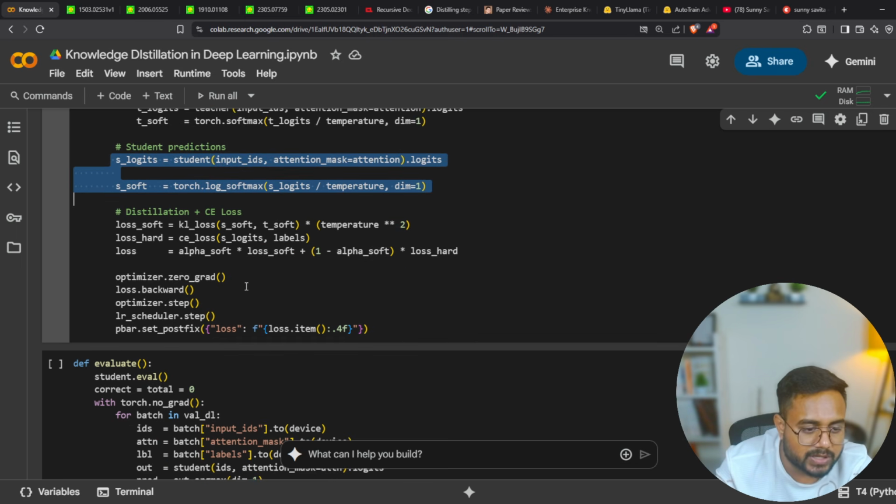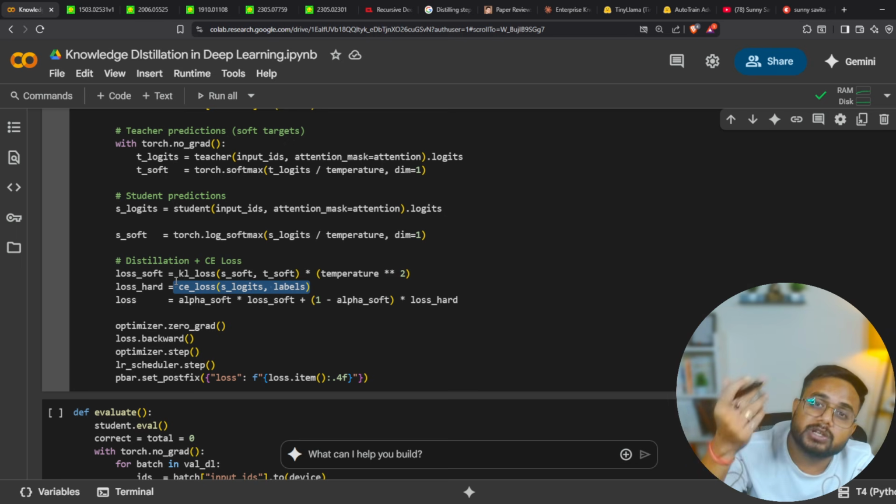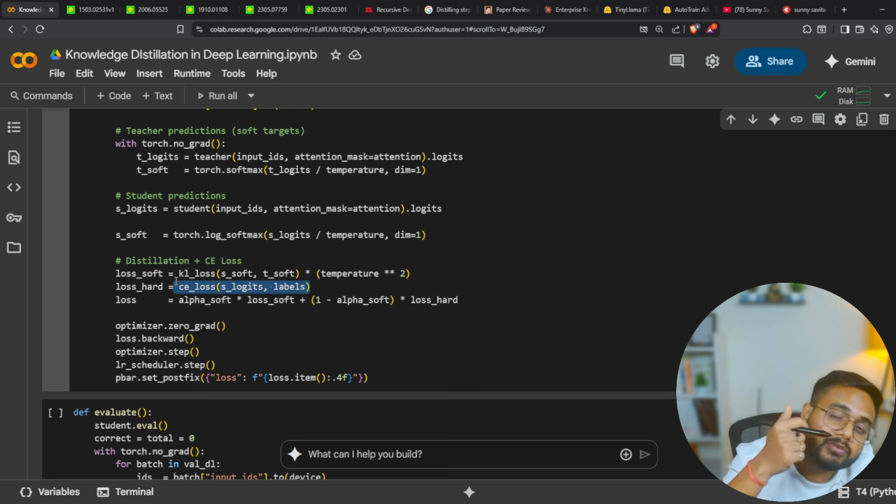First we'll design our cross entropy loss. Sorry, first we'll design our KL divergence loss. This is my KL divergence loss, as I showed you, the soft label from the teacher. And here you can see the temperature value, which is a hyperparameter. Here is a hard loss in the student model itself, and this soft loss is again in the student model, but one softmax value is coming from the teacher model.